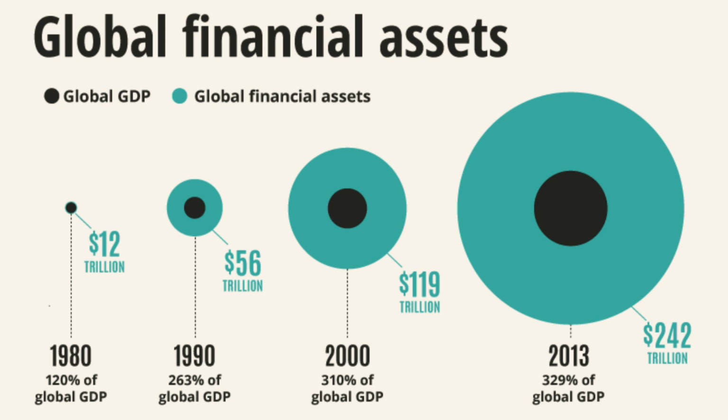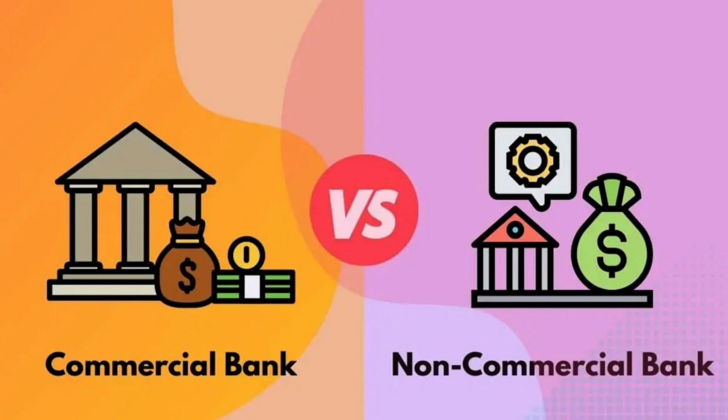Another important component of the global financial system is the banking sector. Commercial banks are responsible for providing credit and other financial services to individuals and businesses. They take in deposits from customers and use that money to make loans and investments. Banks also play a key role in facilitating international trade and investment by providing services such as letters of credit and foreign exchange transactions.